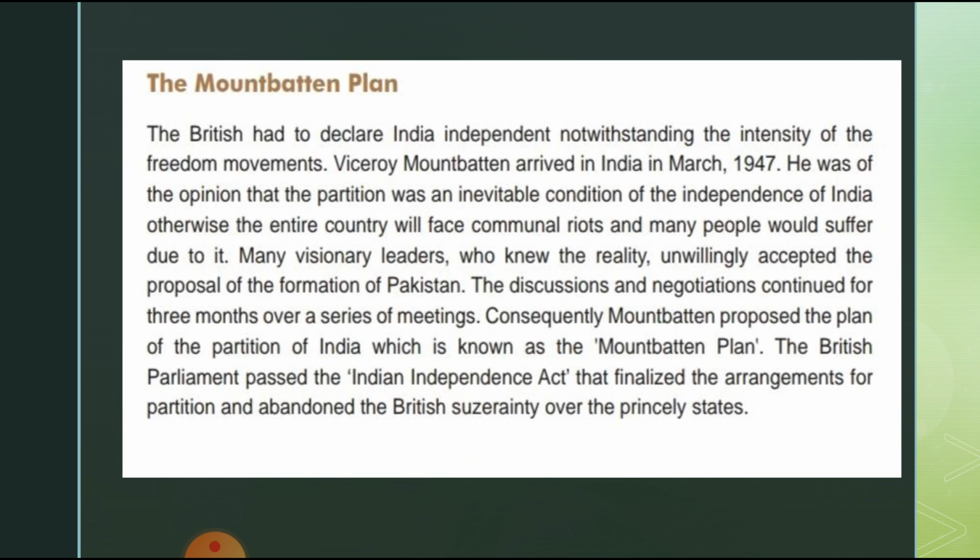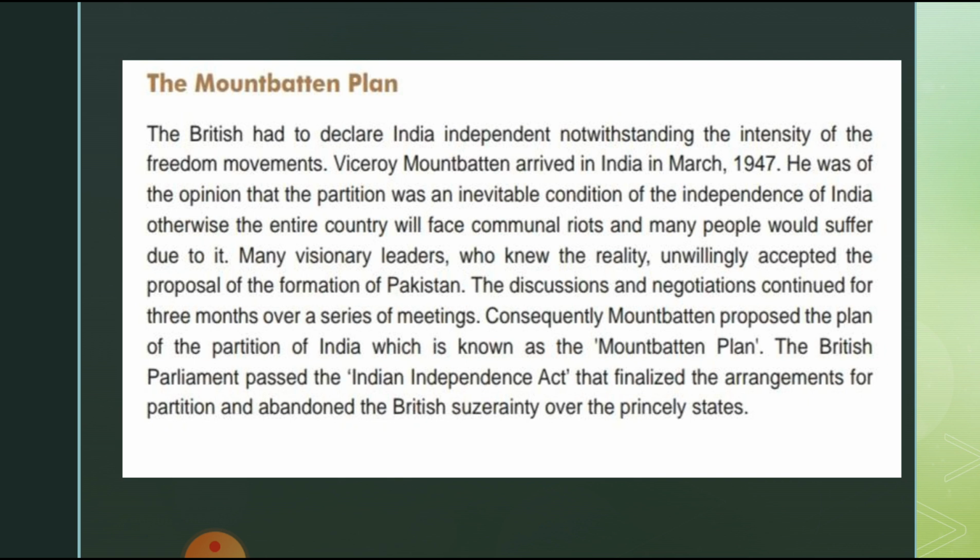The Mountbatten Plan. Now we will discuss the Mountbatten Plan. What is the Mountbatten Plan? The British had to declare India independent, notwithstanding the intensity of the freedom movement. So Viceroy Mountbatten arrived. He came to India in March 1947, and he was of the opinion that the partition was inevitable, that is, certain to happen or unavoidable.